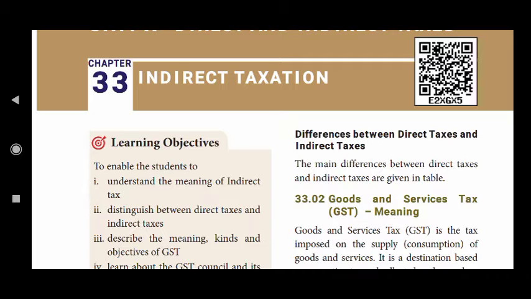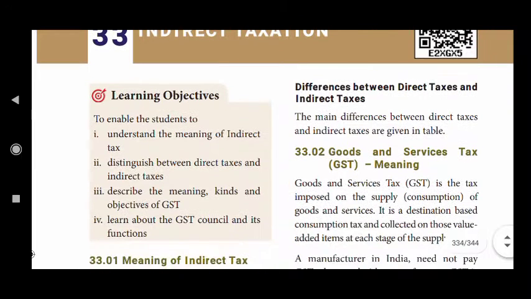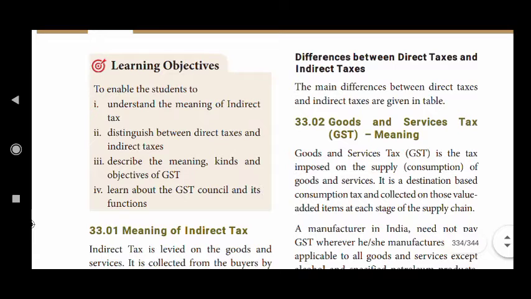In this chapter we are going to see the meaning of indirect tax, the difference between direct tax and indirect tax, as well as the kinds and objectives of GST, and learn about the GST Councils and their functions. This is the topic we are going to see in today's class.